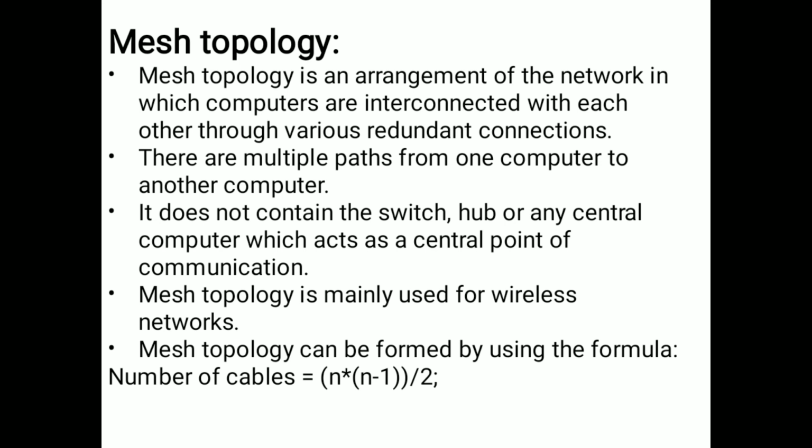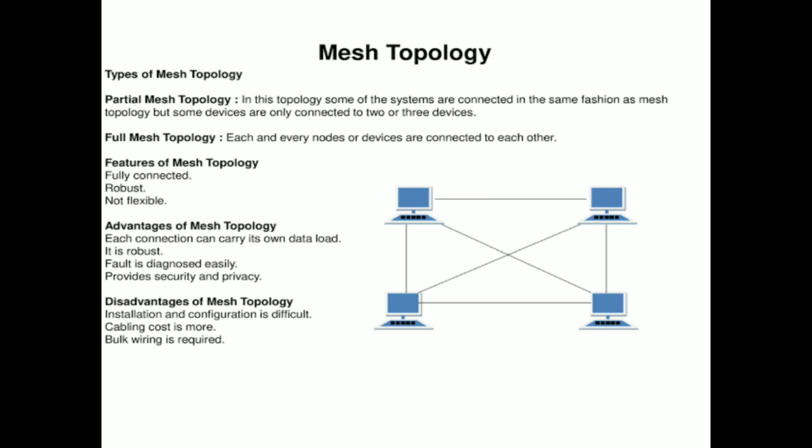And mesh topology is mainly used for wireless networks. Mesh topology has one formula: the number of cables equals n into n minus 1 by 2, where n is the number of computers. By using this formula we can calculate how many cables we need. This is mesh topology. In mesh topology we have two types: one is partial mesh topology and the second is full mesh topology.